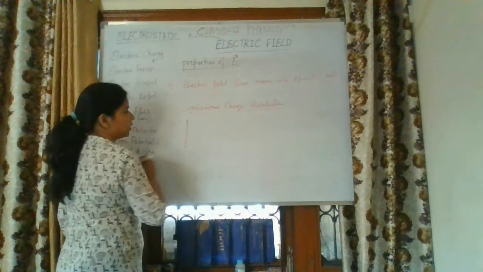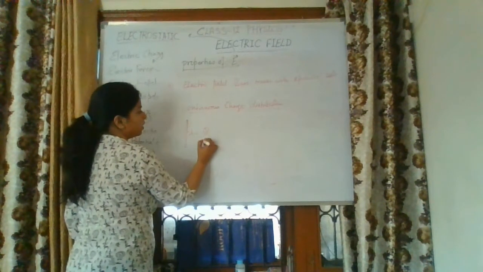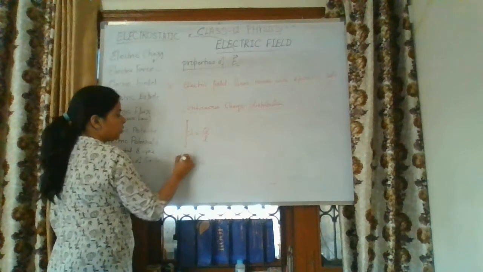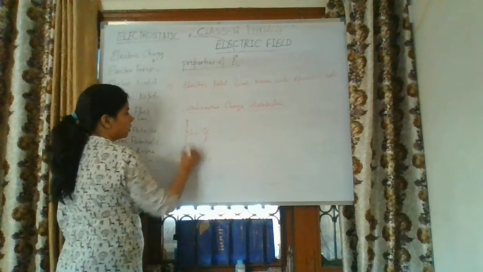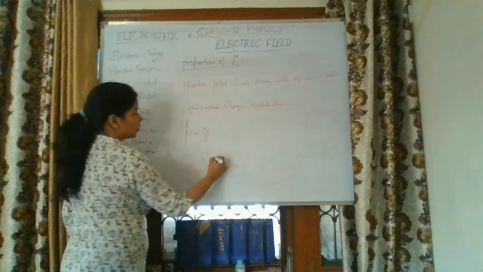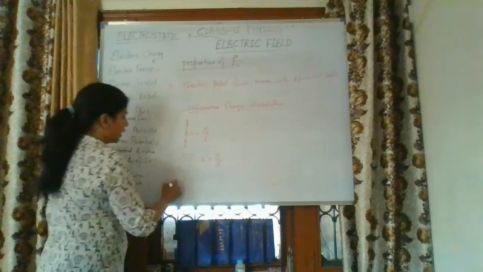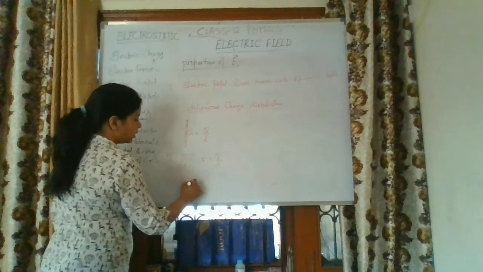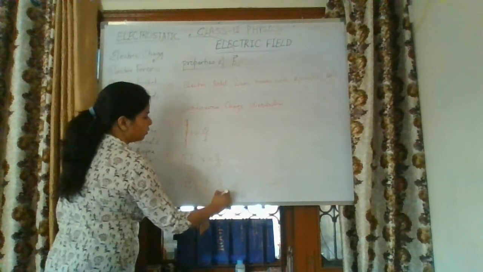One is the line charge, as I told earlier, lambda we will use. Lambda is equal to what? Q by L. Second one is surface charge, so we will use sigma. Sigma is equal to Q by surface area A, or S we can use. And third one is volume charge density, that is rho, which is equal to Q by volume.